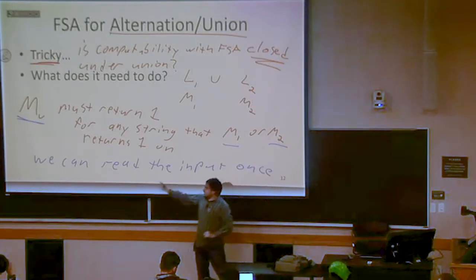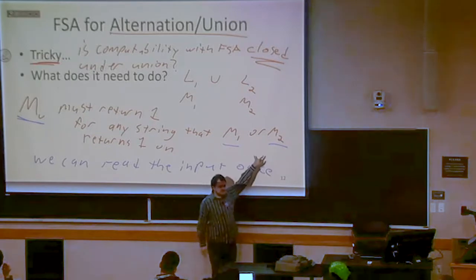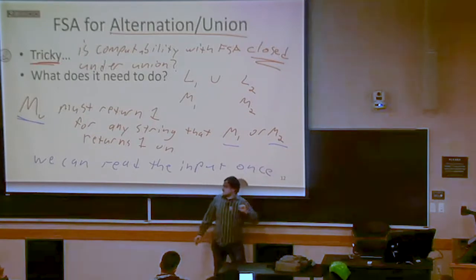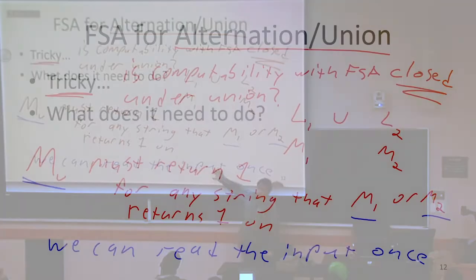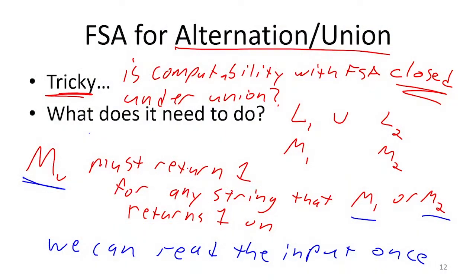It will end in a non-final state when both of these two machines did. And it needs to answer that question by reading the input just one time. So this is the challenge. Do we understand why, if we can do this, we can compute union?